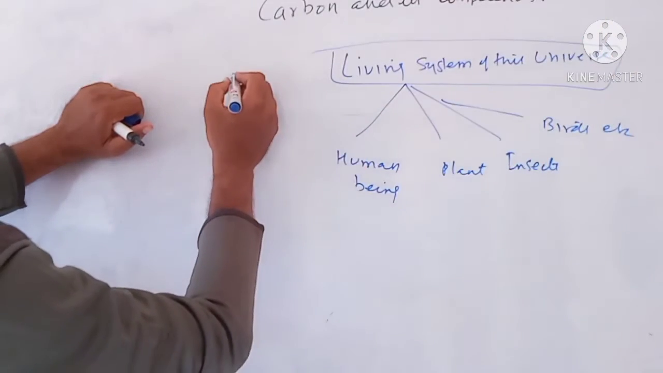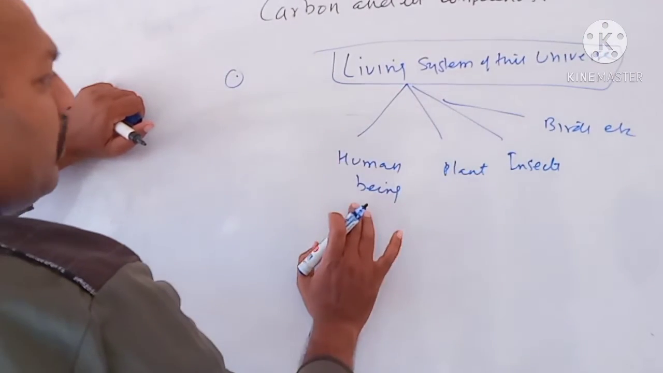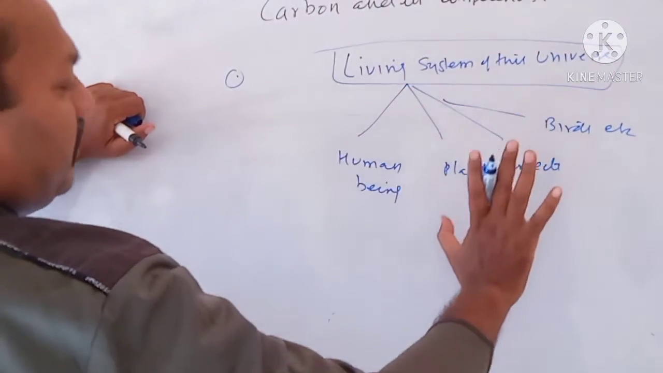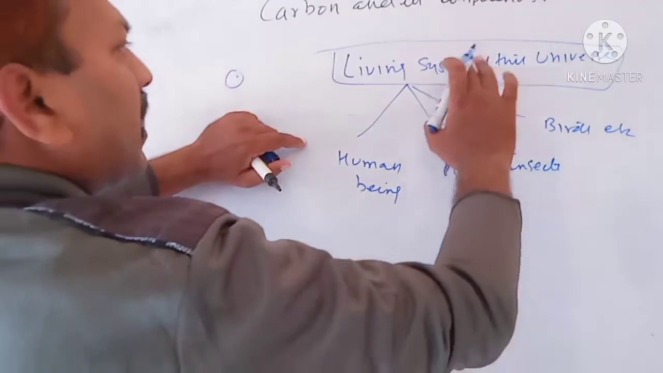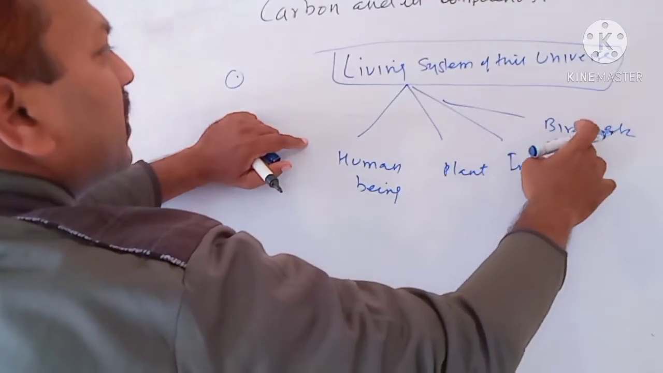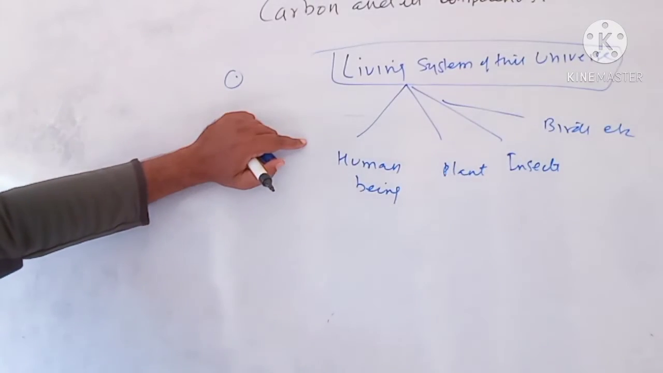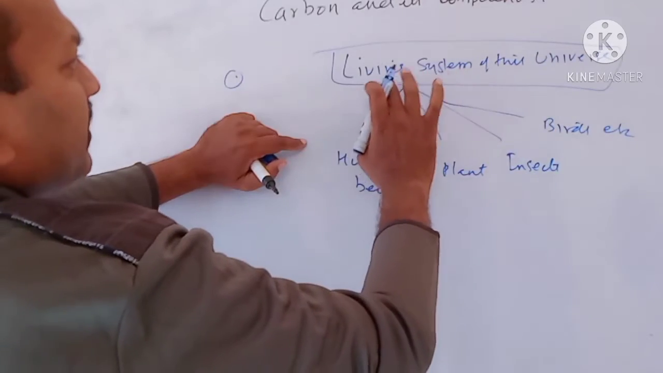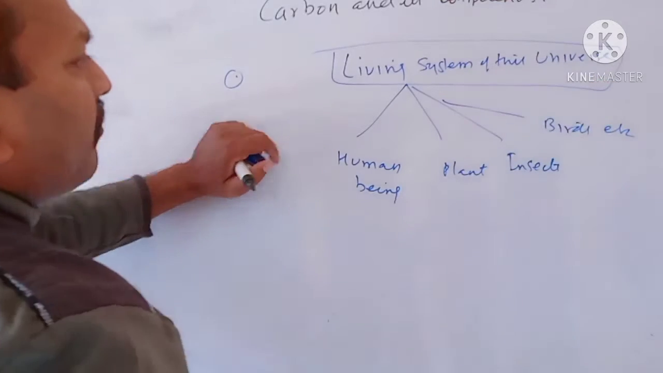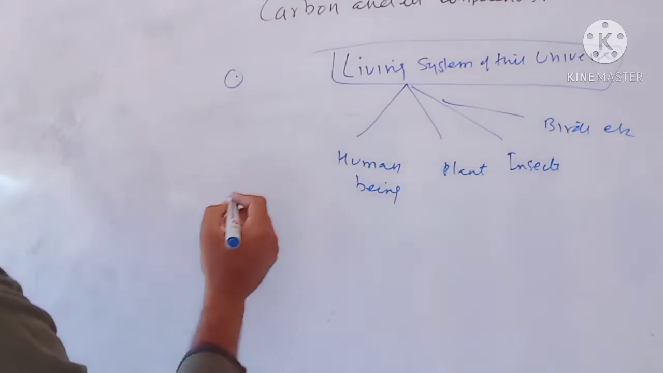So children, a human being is made up of carbon compounds, a plant is made up of carbon compounds, insects and birds are also made up of carbon compounds. So one line: a living system of this universe is made up of carbon compounds. This is one point.